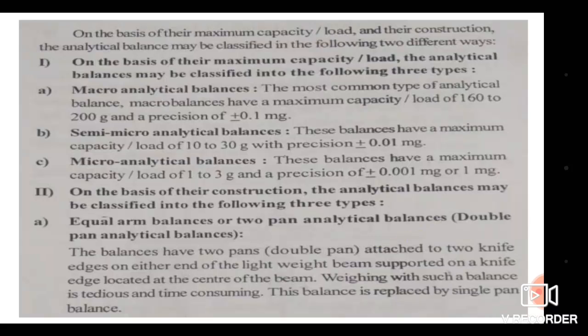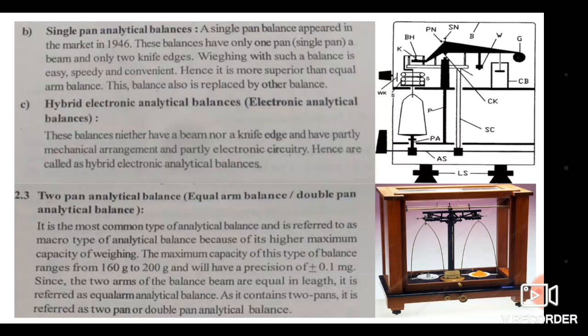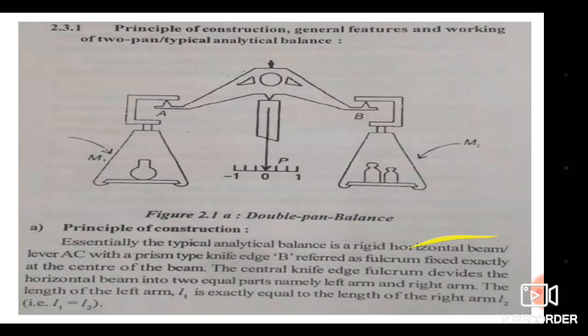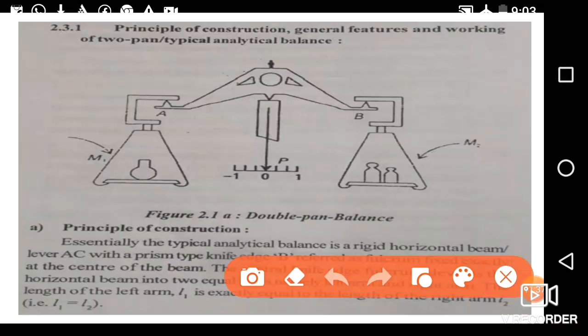So how does the double pan balance look? See, this type of balance is there. Here two pans are there, one pan here and one pan here, and these pans are resting on the two knife edges.